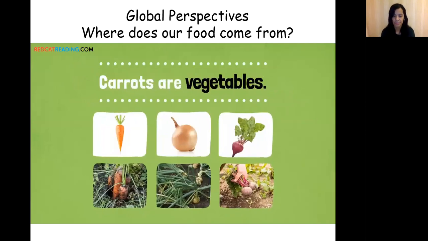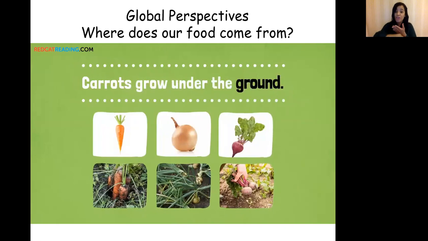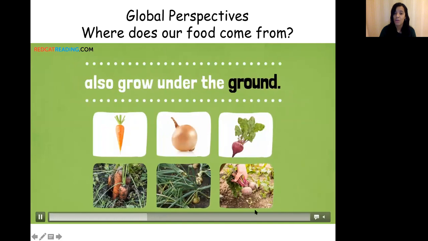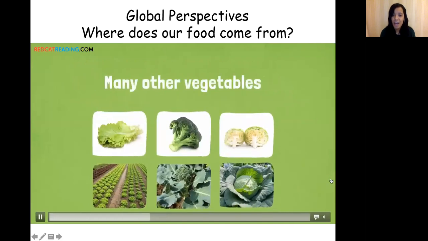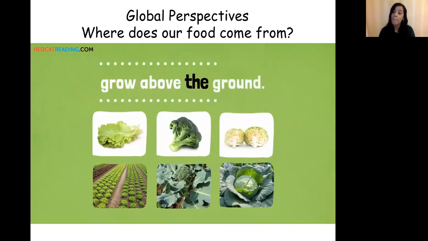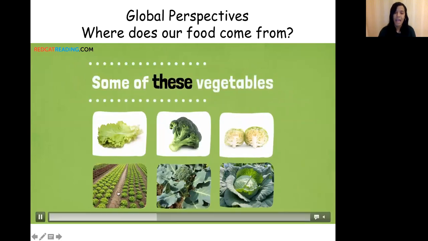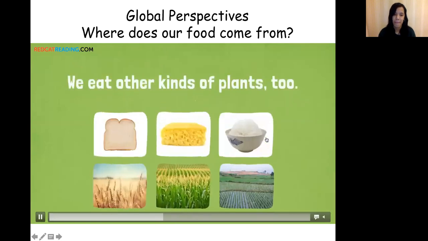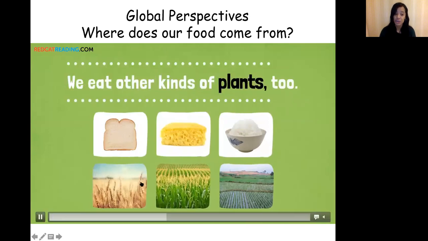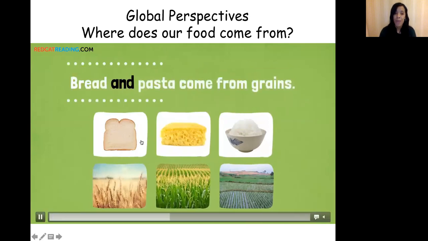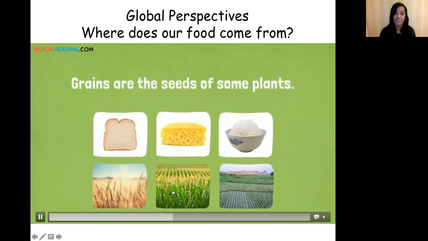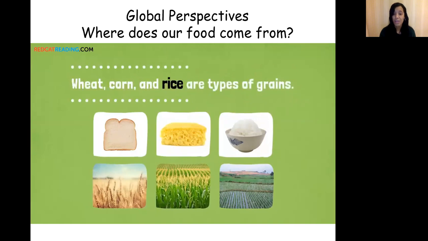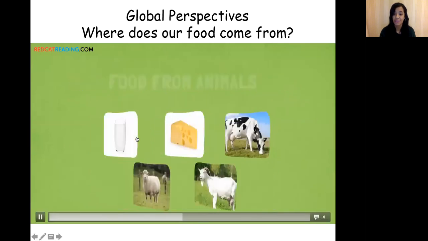Carrots are vegetables. Carrots grow under the ground as a root. Onions and beets also grow under the ground. Many other vegetables grow above the ground. And some of these vegetables are lettuce, broccoli, and cabbage. We eat other kinds of plants too. Bread and pasta come from grains. Grains are the seeds of some plants. Wheat, corn, and rice are types of grains.